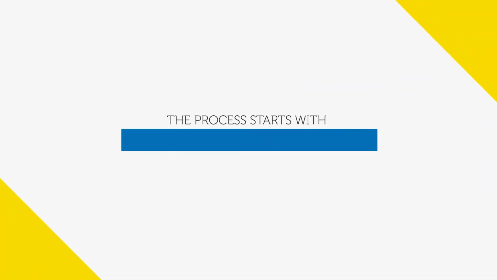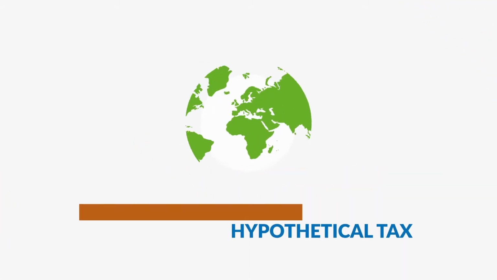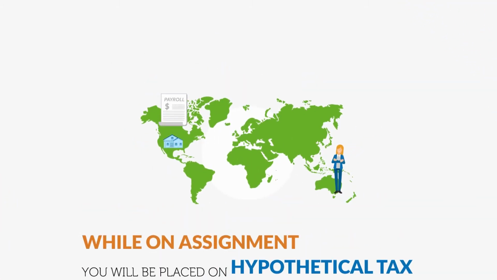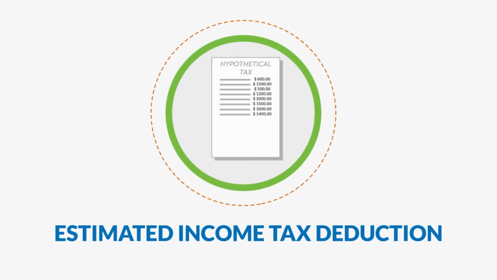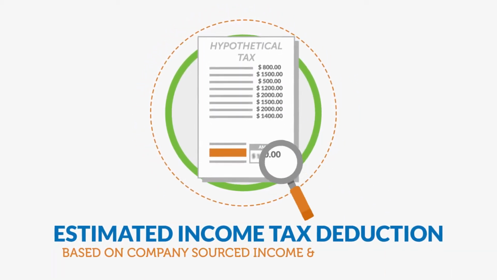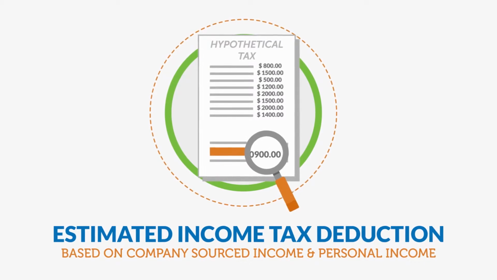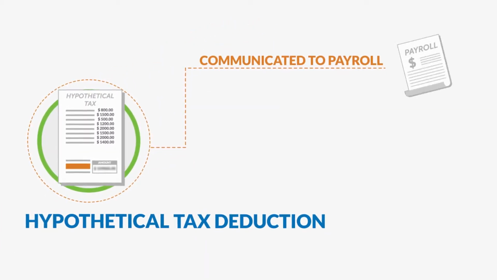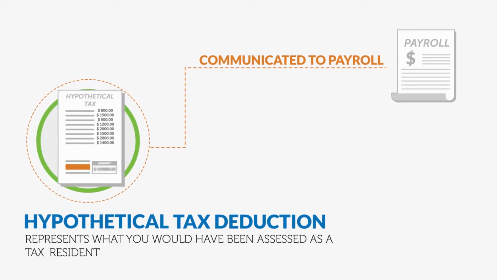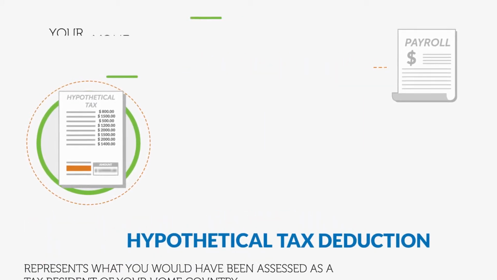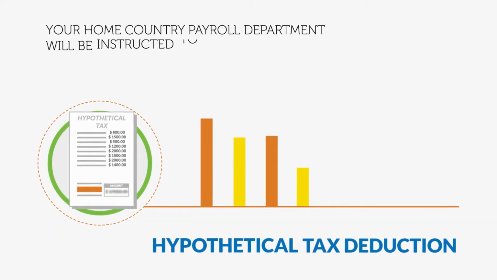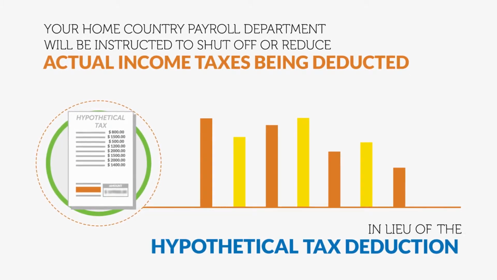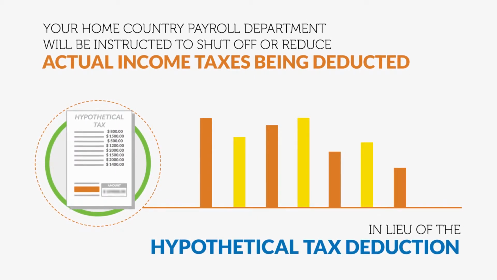The process starts with hypothetical tax. While on assignment, you will be placed on hypothetical tax via your home country payroll. This is an estimated income tax deduction based on company-sourced income and sometimes personal income. The hypothetical tax deduction amount is communicated to payroll and represents what you would have been assessed as a tax resident of your home country. Your home country payroll department will be instructed to shut off or reduce actual income taxes being deducted in lieu of the hypothetical tax deduction.